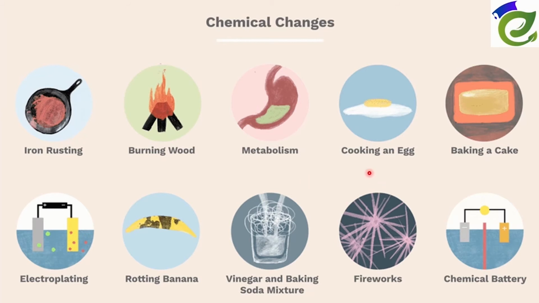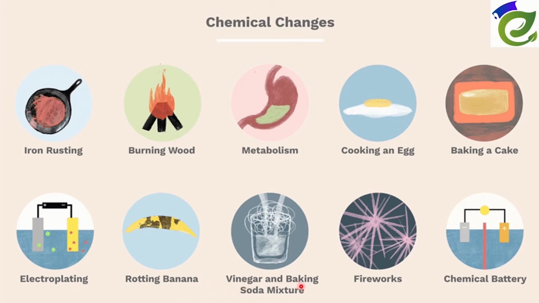Coming to cooking of an egg. In cooking of an egg, some change in chemical composition takes place, so it's a chemical change. Yes, cooking of egg or cooking of food is a chemical change, whereas chopping of vegetables is a physical change. Then coming to baking of cake, some chemical change in composition takes place inside, so it's a chemical change. In electroplating, new substances are formed, so it's a chemical change. Rotting of banana, a chemical change we discussed earlier.